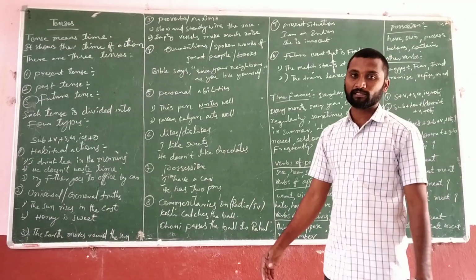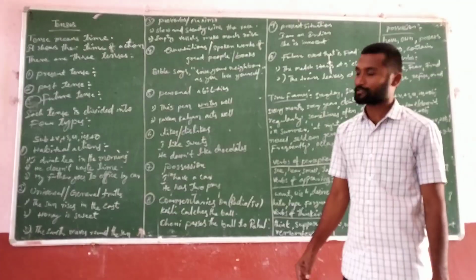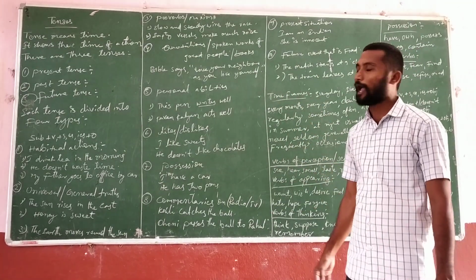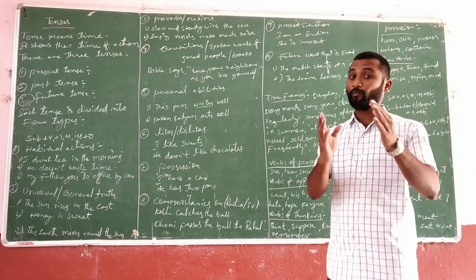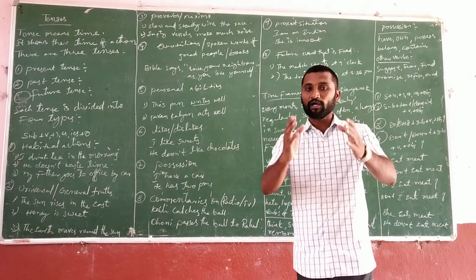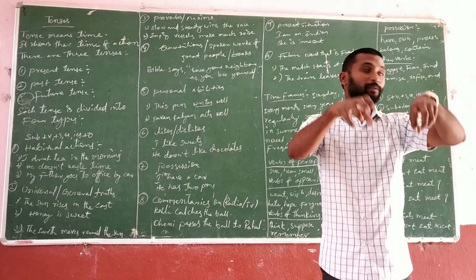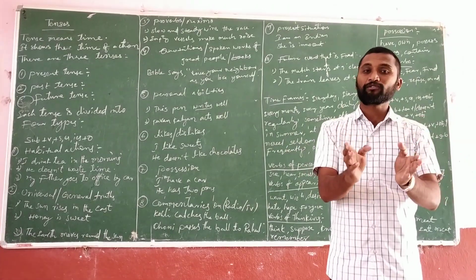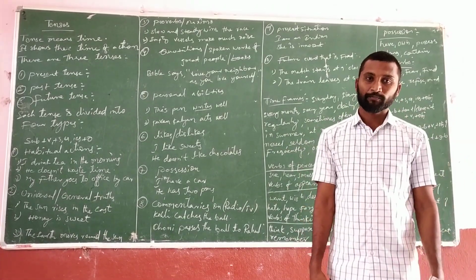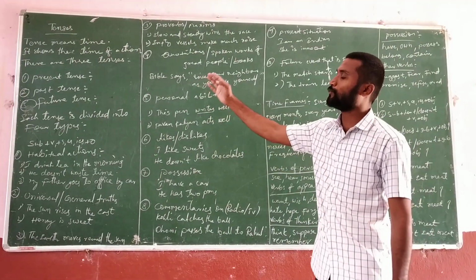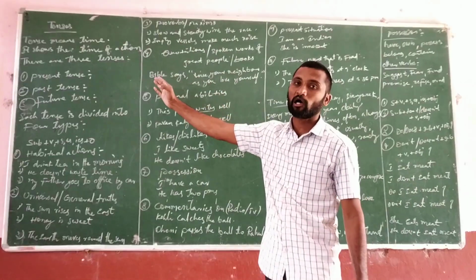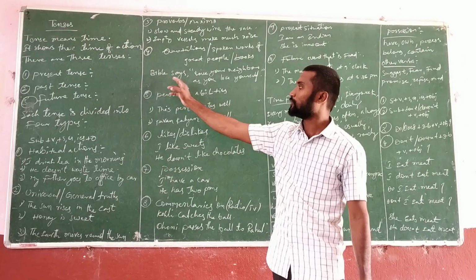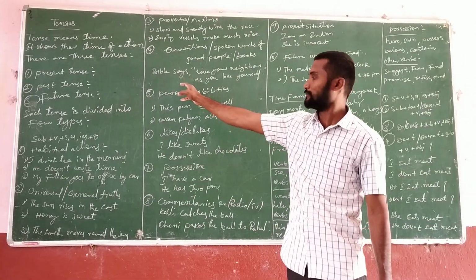For example, the Bible says, love your neighbor as you love yourself. The Bible is a great book. So if you want to speak any quotation which is present in the Bible, you must use the simple present tense. That's why they said the Bible says. The Bible is a third person singular noun. So that's why we added s here, says.